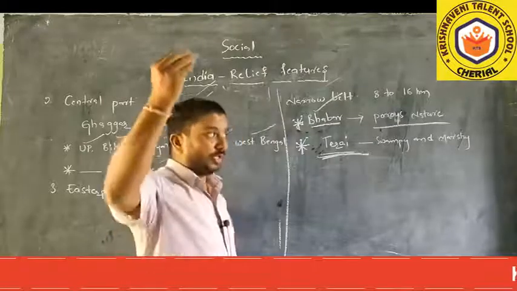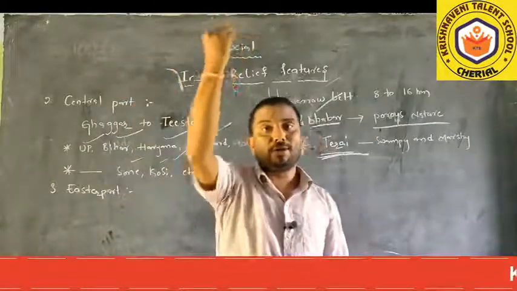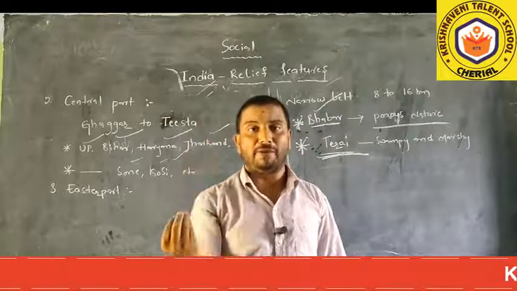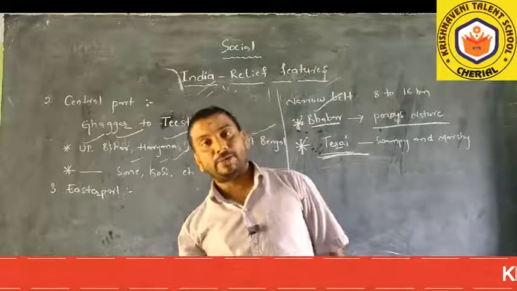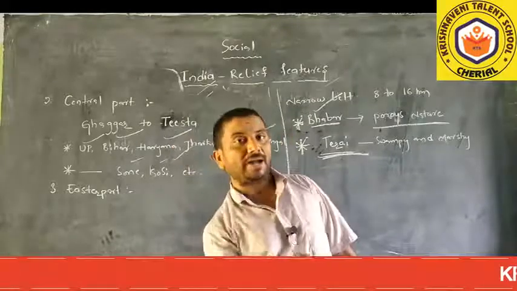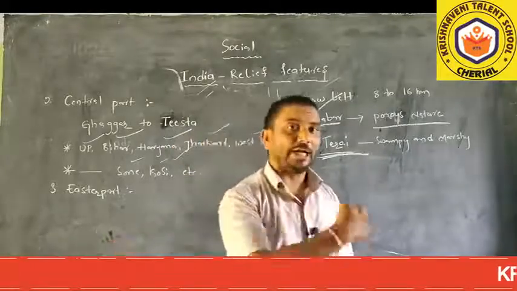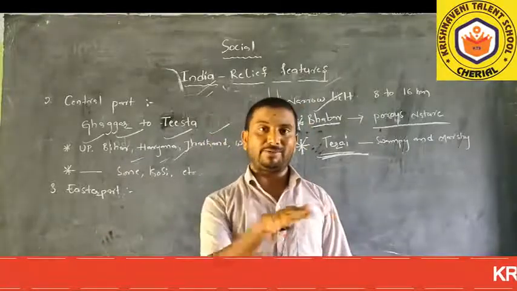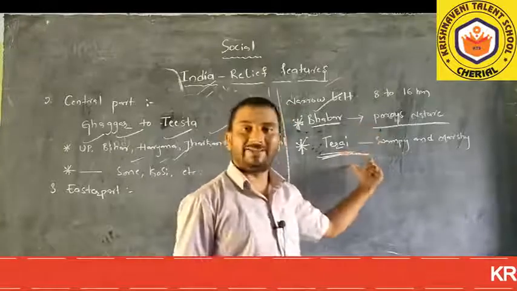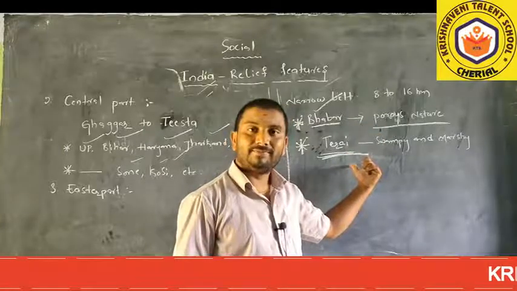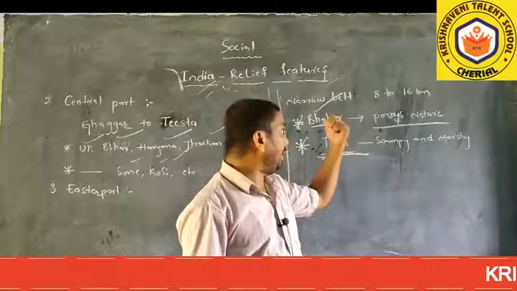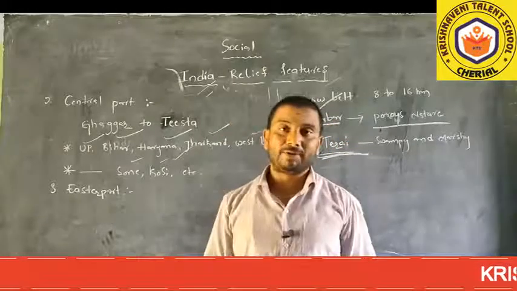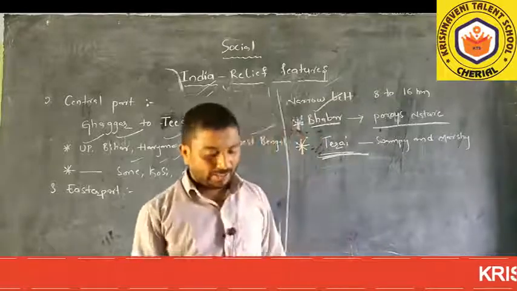So which rivers are flowing down? These rivers bring sediment, pebbles, gravels and alluvium and deposit them in the foot of the Shivalik and form plains. These plains are called the Indo-Gangetic plains. In the Indo-Gangetic plains, what is the nature of the soil? Babar nature and Terai nature. So this is about the Indo-Gangetic plains.